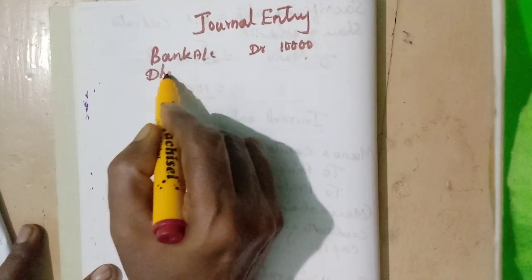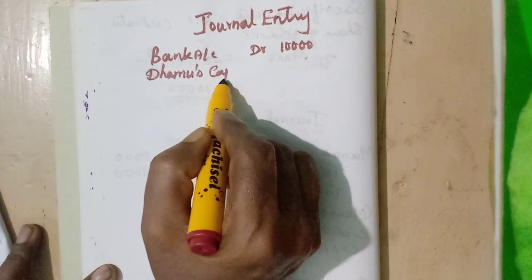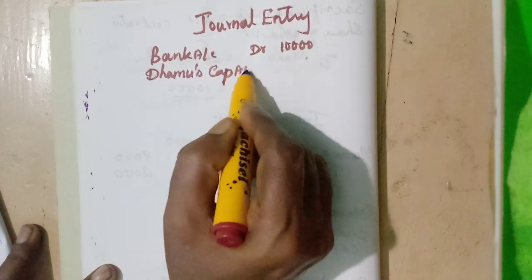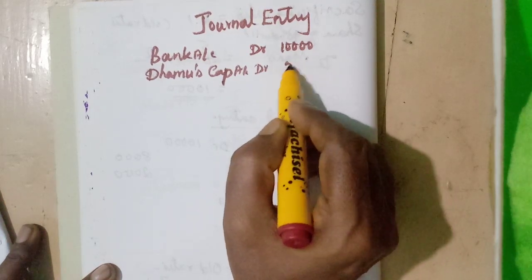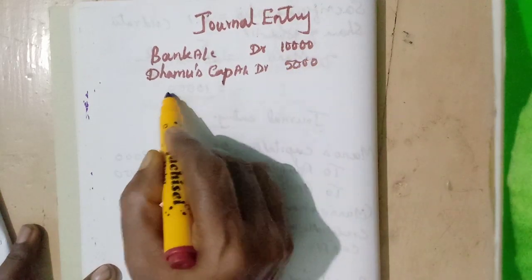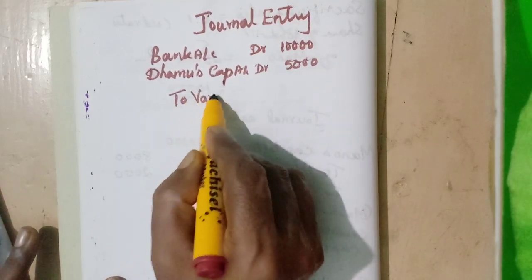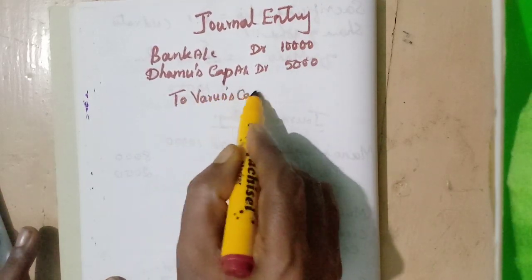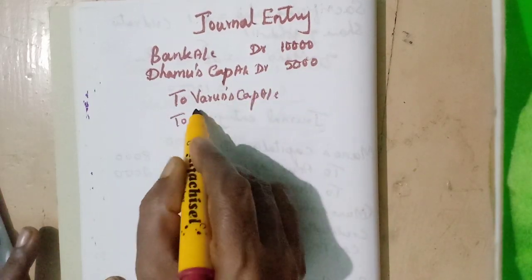So the fluctuating capital account debit 5,000. His share of goodwill is a total of 15,000, and this will be transferred to the old partners, Varun's capital account and Bharat's capital account.